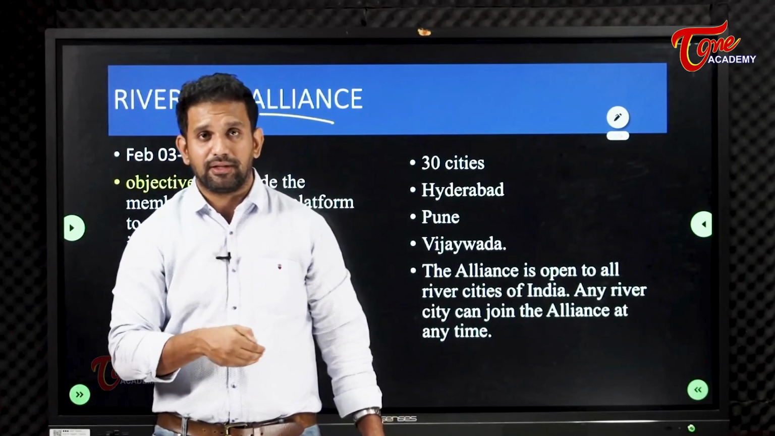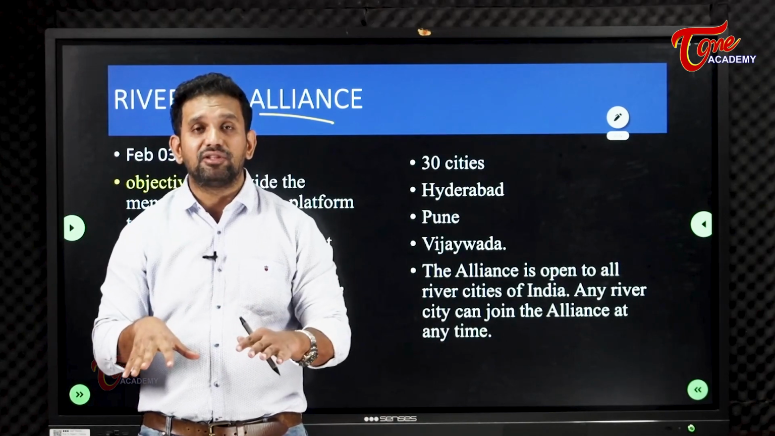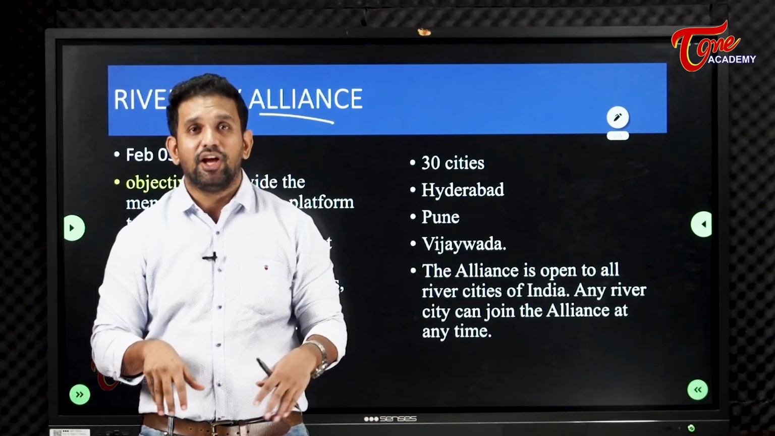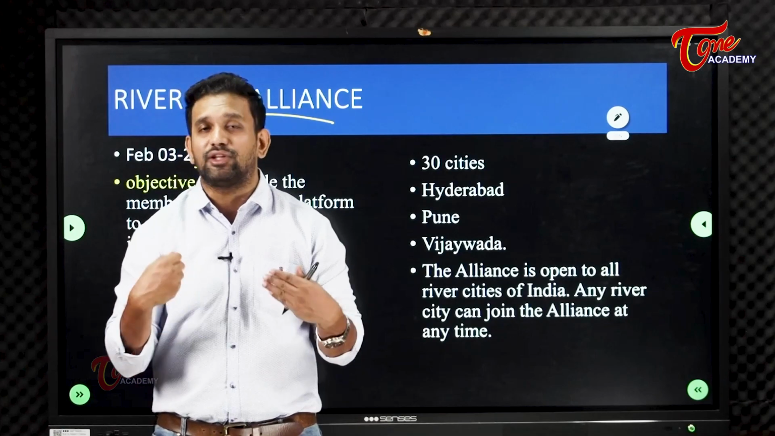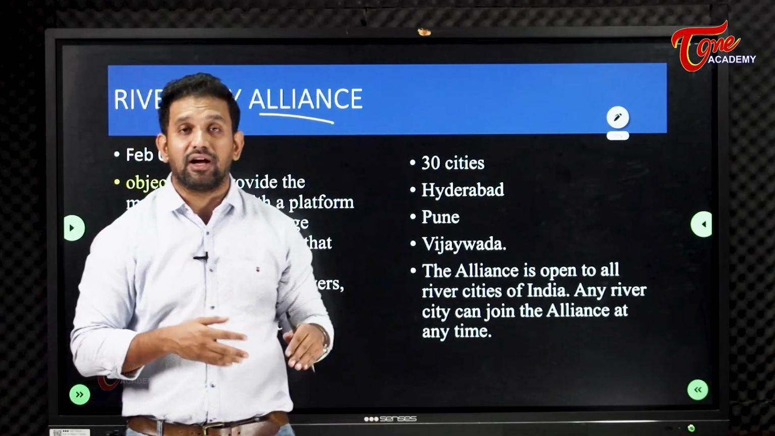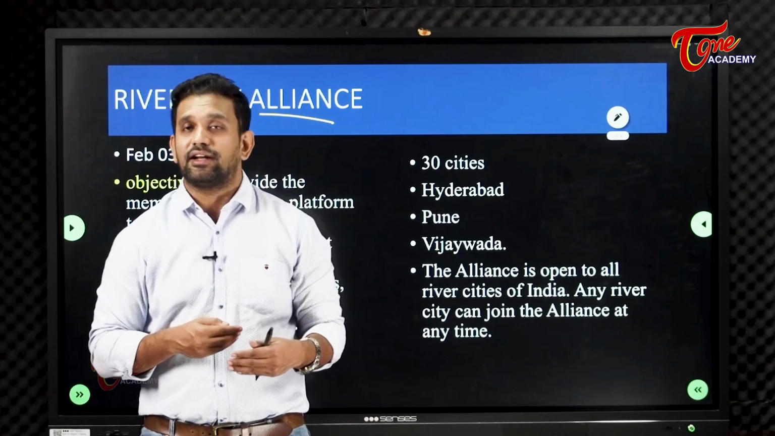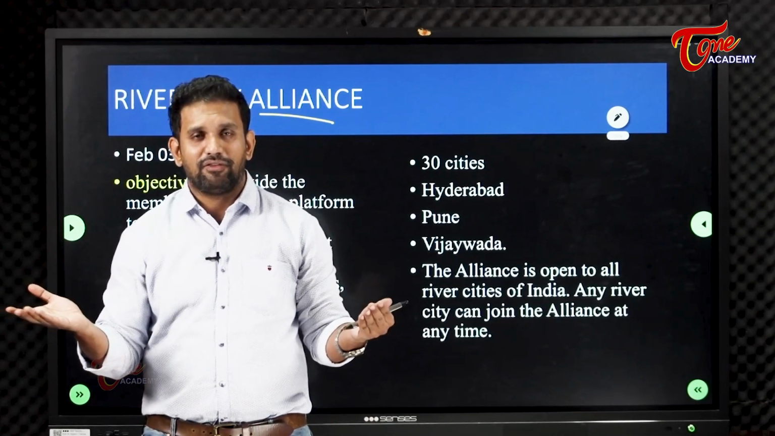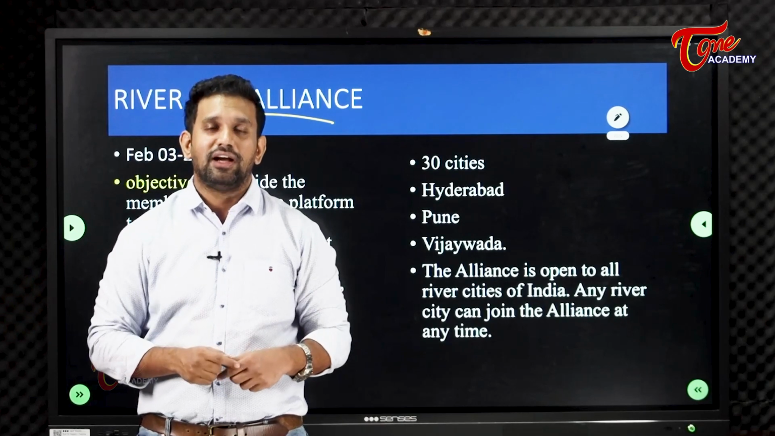So like in Hyderabad, we have maximum e-governance, and e-Seva is there. Almost everything can be done without even going to the government offices. We can access everything from what? E-Seva. Then KTR sir also said that in the River City Alliance.